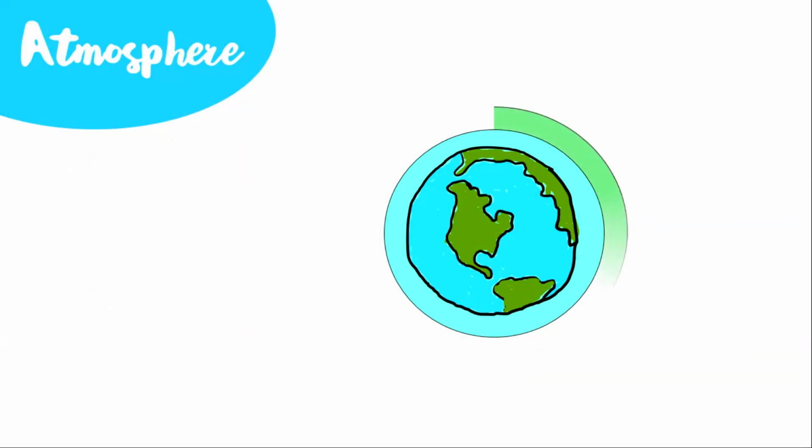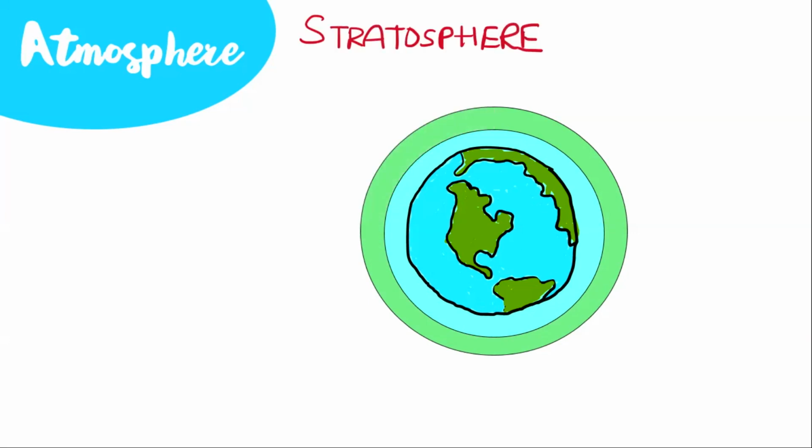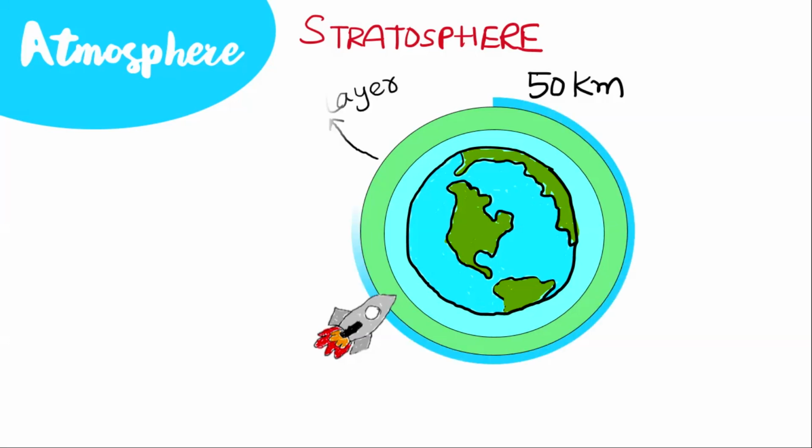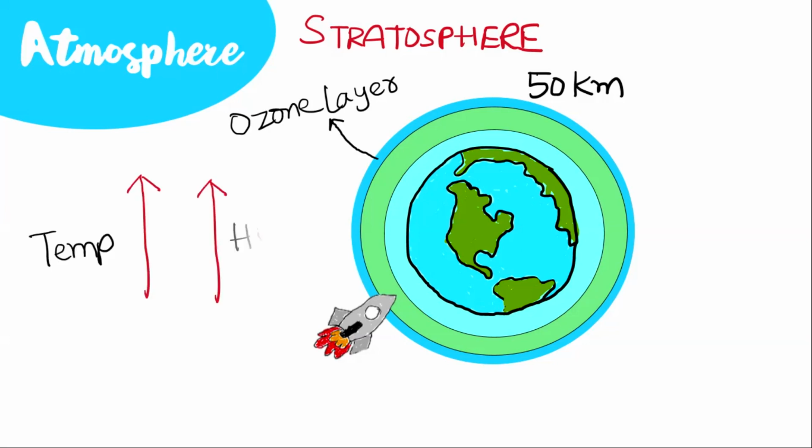Next, the second layer is the stratosphere. This layer extends up to a height of 50 kilometers. This layer is free from clouds. Other weather phenomena do not affect this layer. This is the reason why it is the best layer suitable for flying jet aircraft. One of the best features of this layer is that it contains the ozone layer. In this layer, the temperature increases when we go higher.